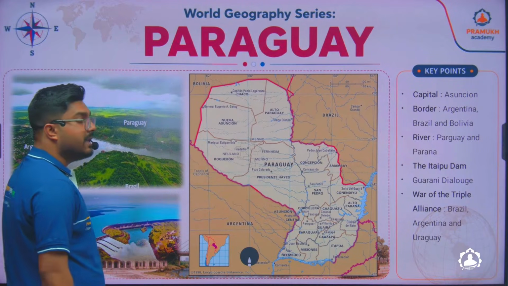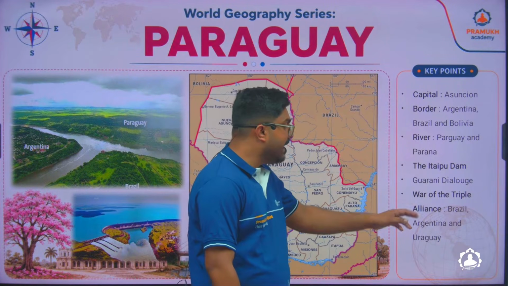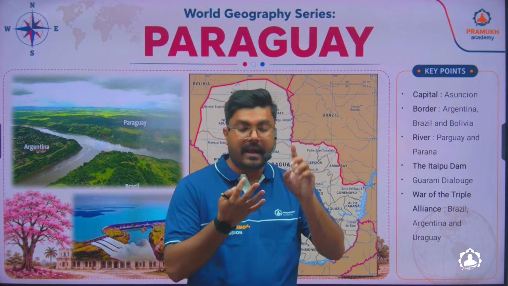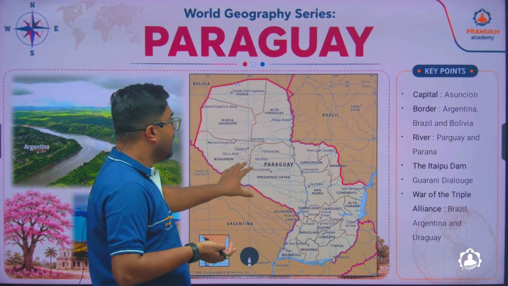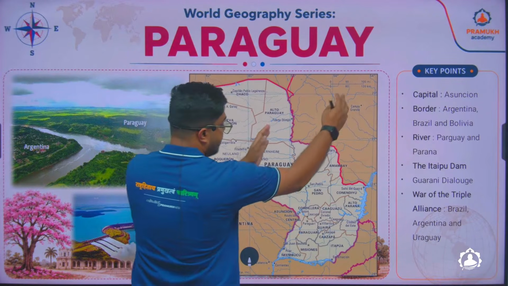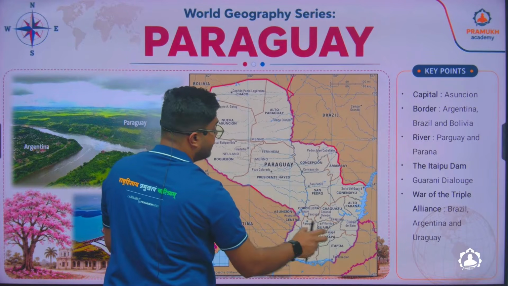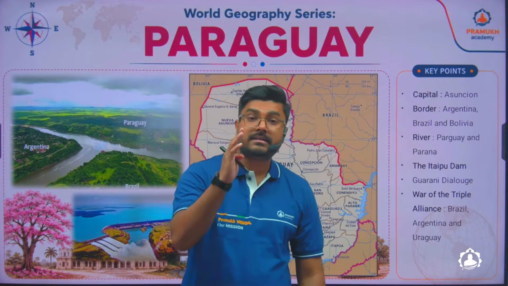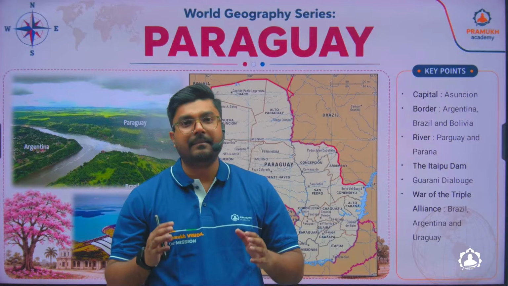Here in Paraguay, the interesting thing is that there was a war called the Triple Alliance War. In this war, Brazil, Argentina, and Uruguay together fought against Paraguay, and Paraguay lost the battle. This side is Argentina, this side is Brazil, and here you will find Uruguay. So three of them made an alliance and fought against Paraguay and took away 60% of Paraguay's land.